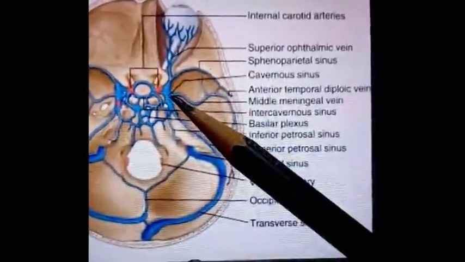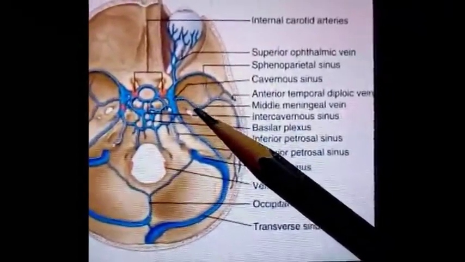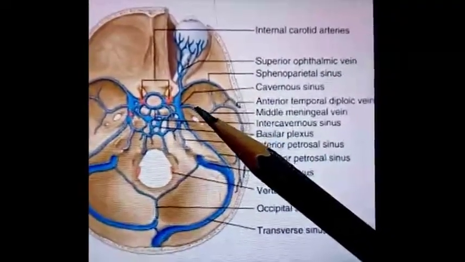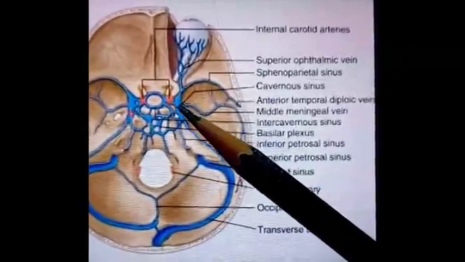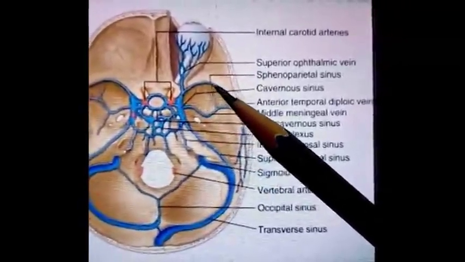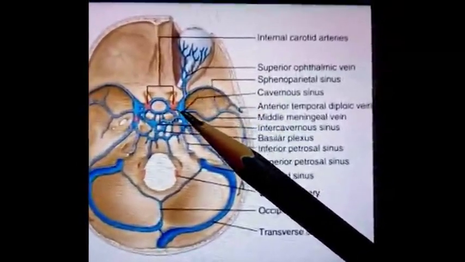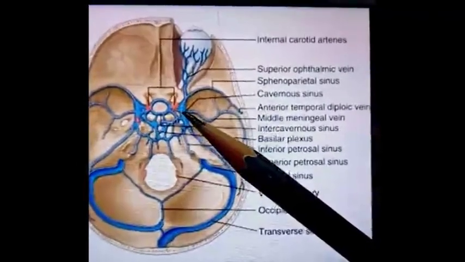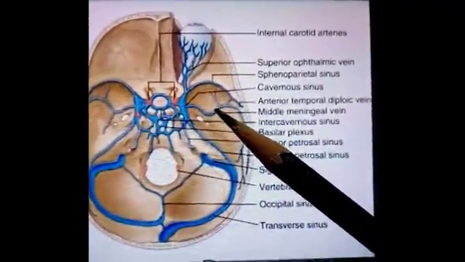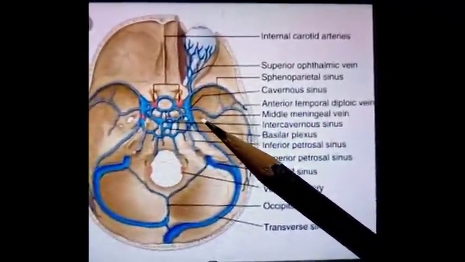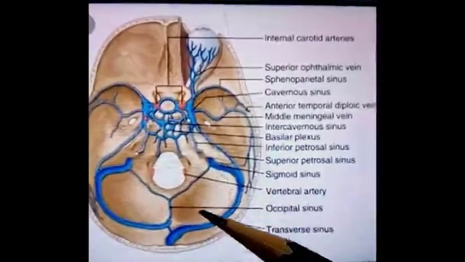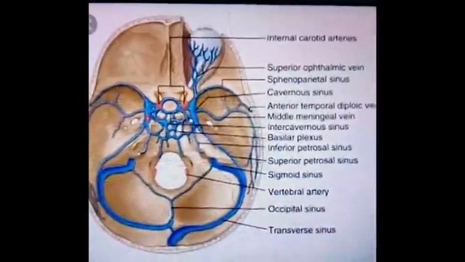Second is the frontal trunk of the middle meningeal vein. This middle meningeal vein, frontal trunk, may drain directly into the cavernous sinus, or first it combines with the sphenoparietal sinus, then drains into the sinus, or it may take some other route. This frontal trunk may pass out of the skull through the foramen ovale and drain into the pterygoid plexus, that is an extracranial structure.